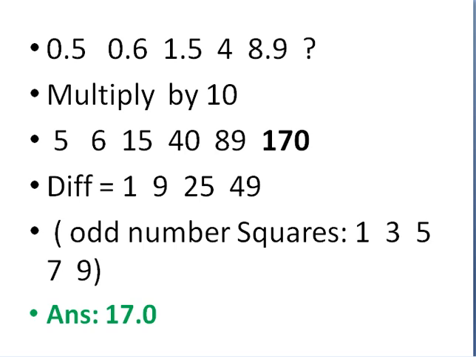Again, there is a logic behind this. It is odd number squares. So automatically the next number will be 9, after 7 it is 9. So 9 into 9 is 81, and 49 plus 81 is 130. You just go back to the problem and find the answer from there. Now it is 170 plus 130 in whole numbers, but you should not write it as such because you have multiplied by 10. So the answer here is 17.0. Hope you understand this. If you don't understand, listen to this again.